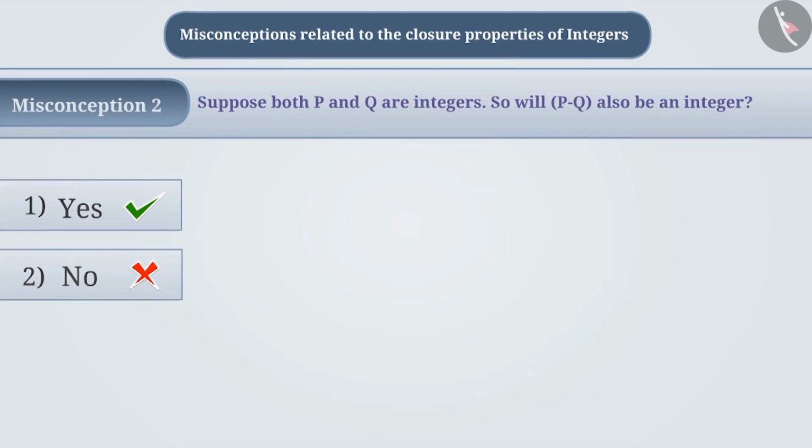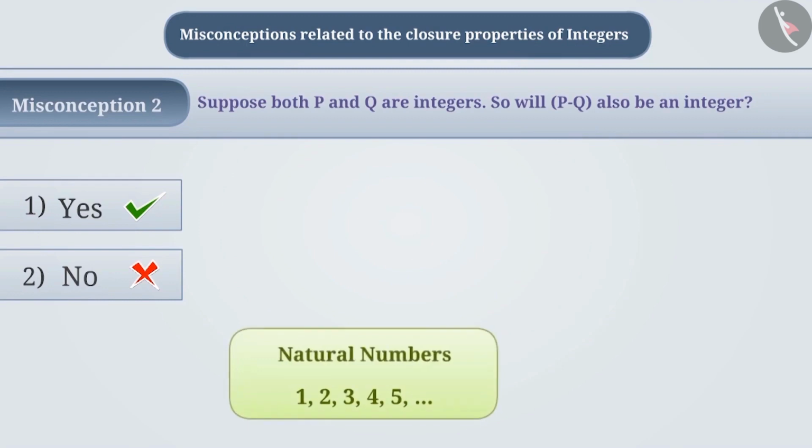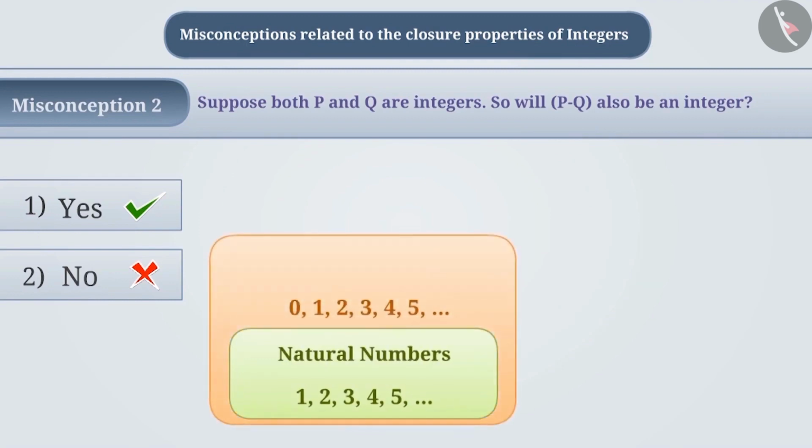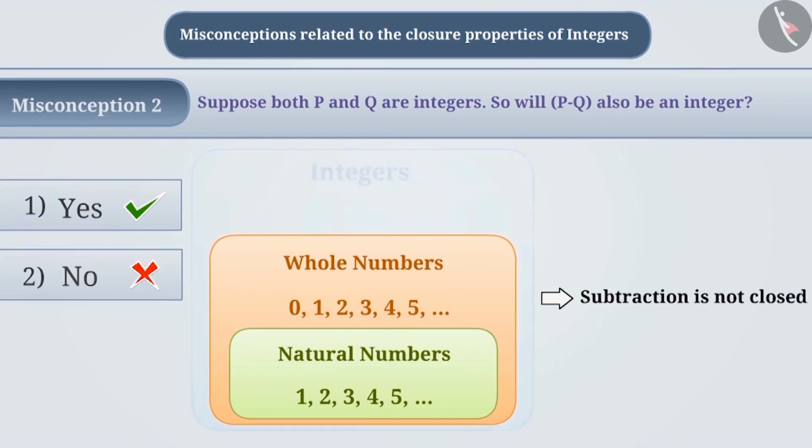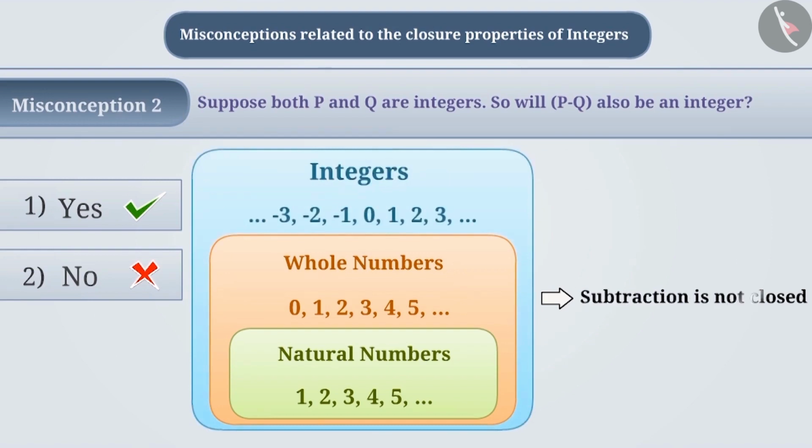Similarly, some children know that the subtraction for natural numbers and whole numbers is not closed. So they assume that the subtraction for integers is also not closed. With this understanding, they choose option 2, which is an incorrect answer.